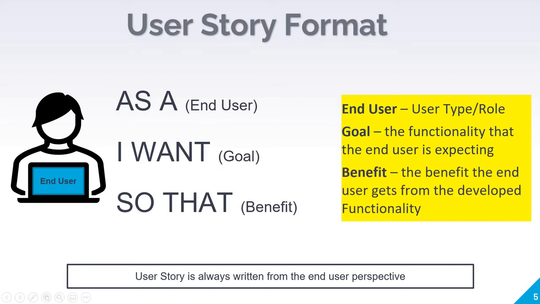In place of benefit, we write the benefit the end user gets from the developed functionality. So in this format, all the stakeholders in the project will know who is the end user, what is the goal of the end user, and what is the benefit he is expecting.